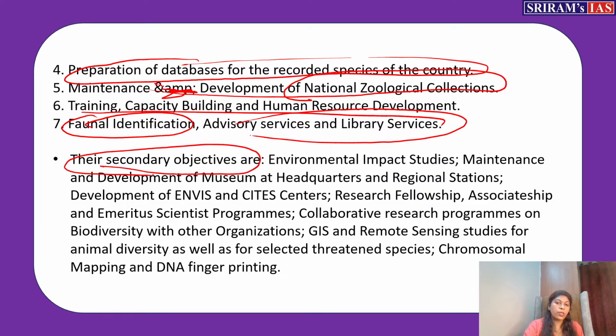These are secondary objectives. As you can see, apart from the primary objective, primary duty, they will also do environmental impact studies, museums, maintenance and development of museums, development of ENVIS and site centers, research fellowship, associate, science programs, collaborative research programs on biodiversity, remote sensing studies for animal diversity. These are chromosomal mapping, DNA, this and all secondary objective.